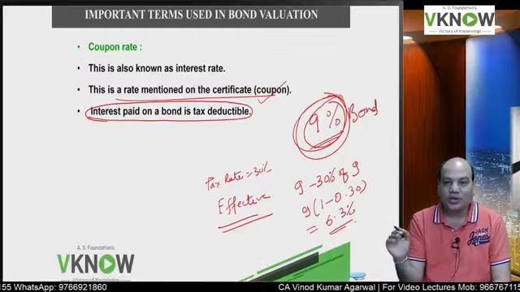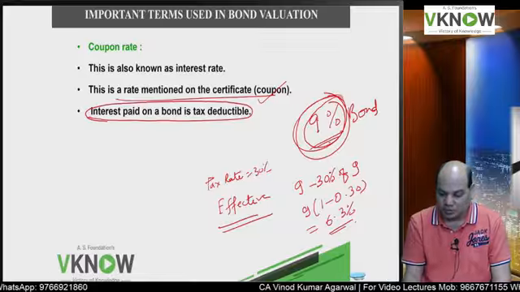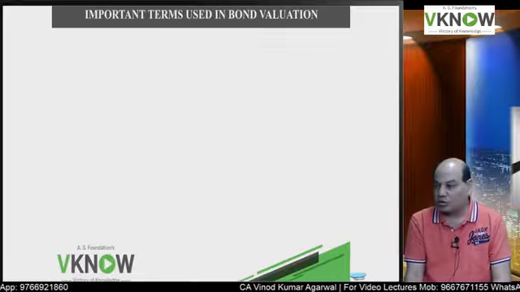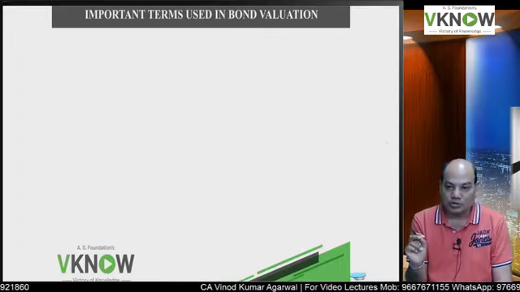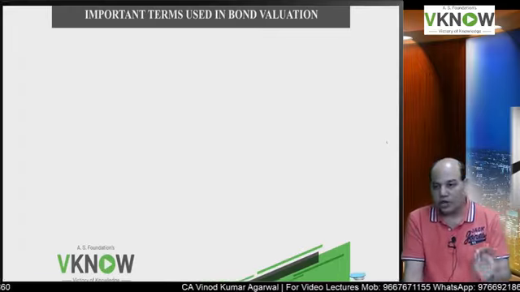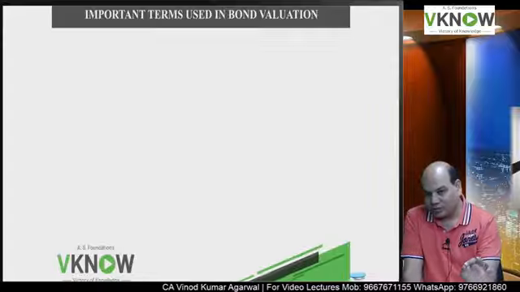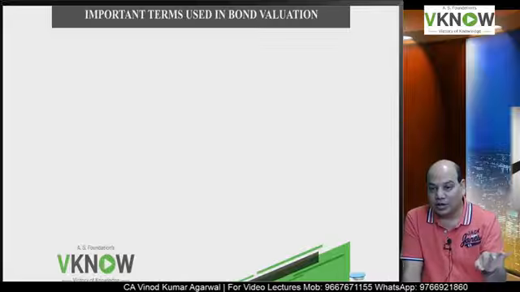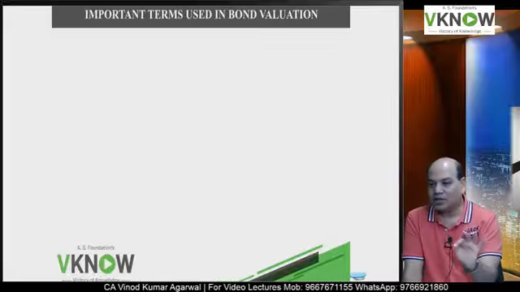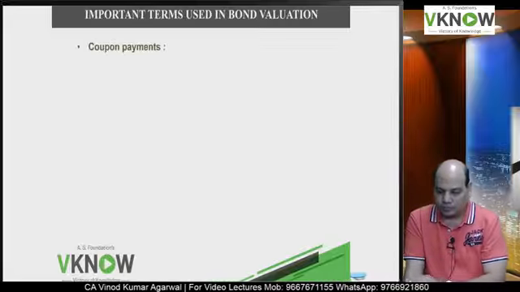But for the company, the effective cost will be 6.3%. So in some problem in this chapter, we have taxation issue also. If you are a company, assume that you will get tax shield. If you are an investor, you have to assume you pay tax on the interest income if taxation is given in the problem.